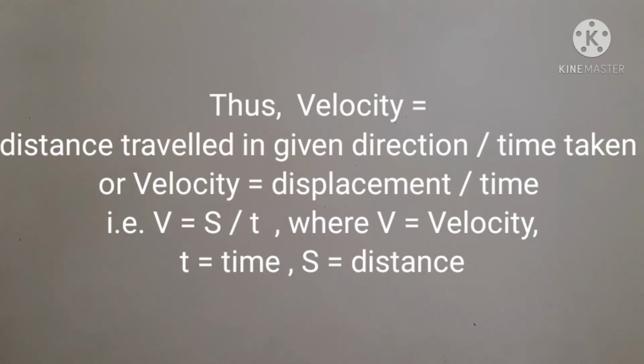Thus, velocity is equal to distance traveled in given direction upon time taken, or velocity is equal to displacement upon time, that is v is equal to s upon t, where v is equal to velocity, t is equal to time, s is equal to displacement.